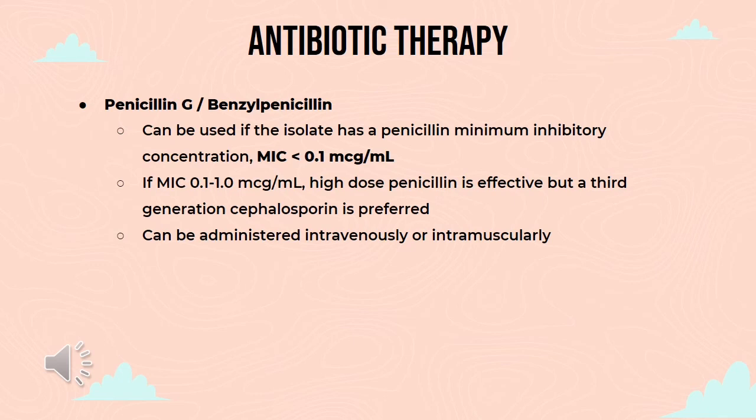So, penicillin can be used if the isolate has a penicillin minimum inhibitory concentration (MIC) less than 0.1 microgram per milliliter. If MIC is 0.1 to 1 microgram per milliliter, high-dose penicillin is effective, but a third-generation cephalosporin is more preferred. And penicillin can be administered intravenously or intramuscularly.